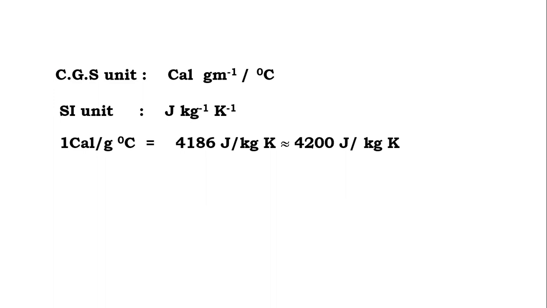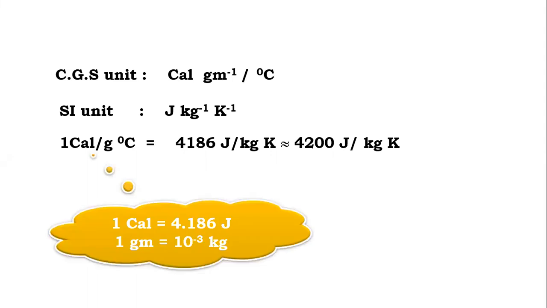Unit: CGS unit, calorie per gram per degree Celsius. SI unit, joule per kg per Kelvin. Then you know that 1 calorie per gram degree Celsius is 4186 joule per kg Kelvin, or it is nearly equal to 4200 joule per kg Kelvin. You already saw this relation in 10th standard. You have the idea that 1 calorie is 4.186 joule, and 1 gram is 10 raised to minus 3 kg.